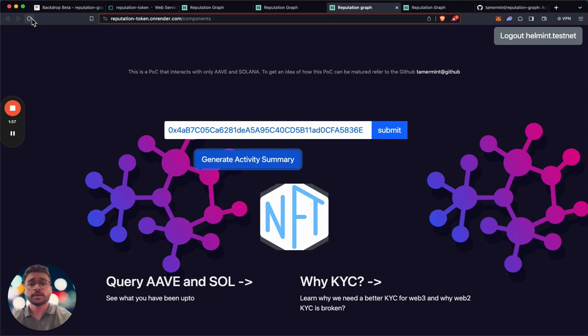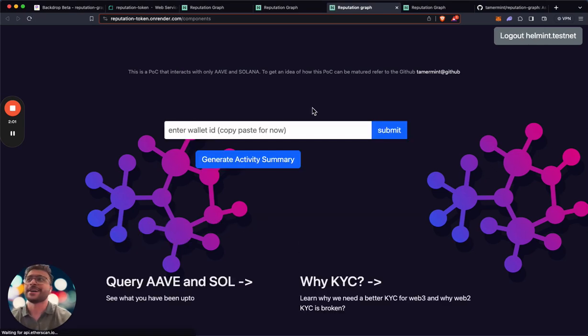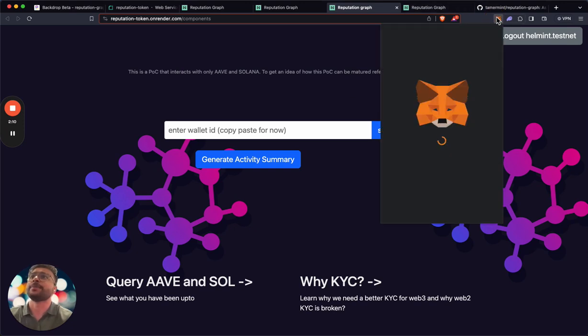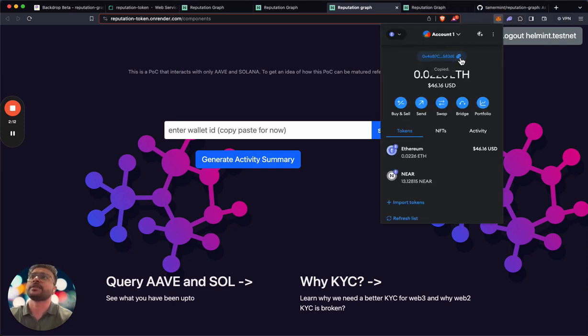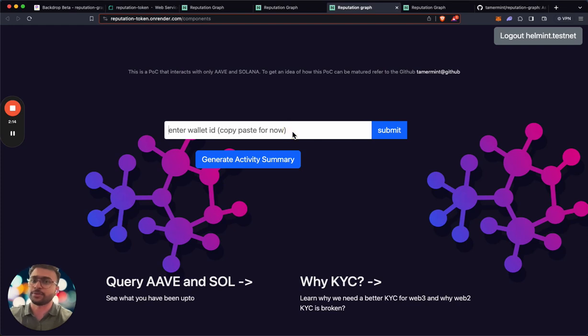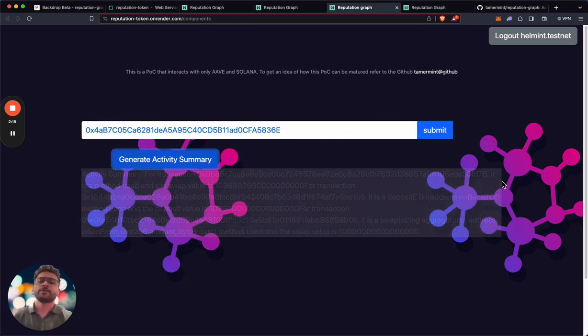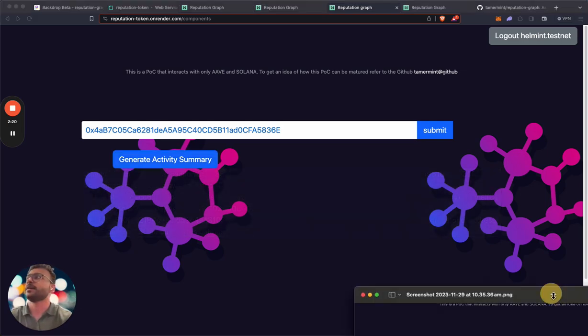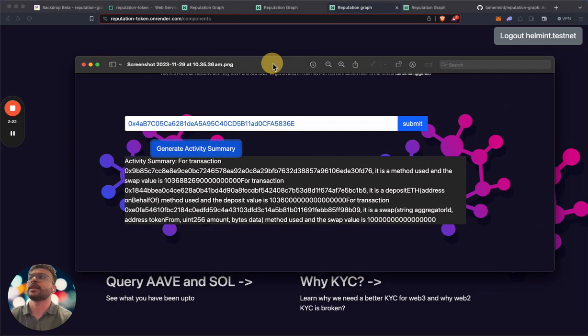If it doesn't work, please try giving these a refresh. It uses promises and free APIs, so it's not production grade, sorry, but definitely give it a refresh and give it a try. I promise you it works. If I do a generate activity summary, it went away. I'm sorry about that, but this is basically how it looks.